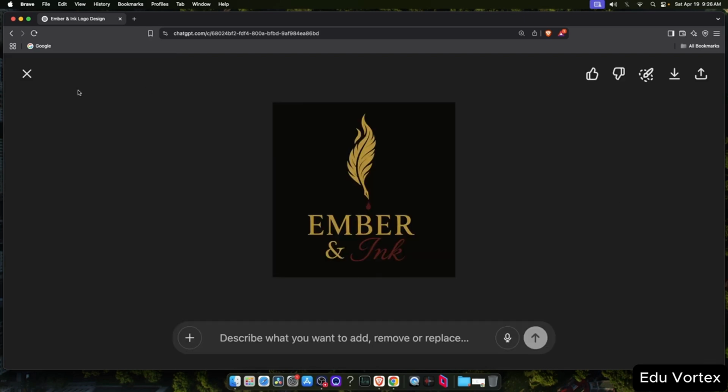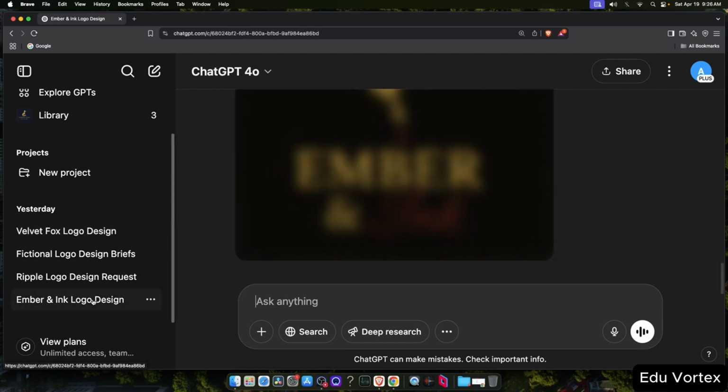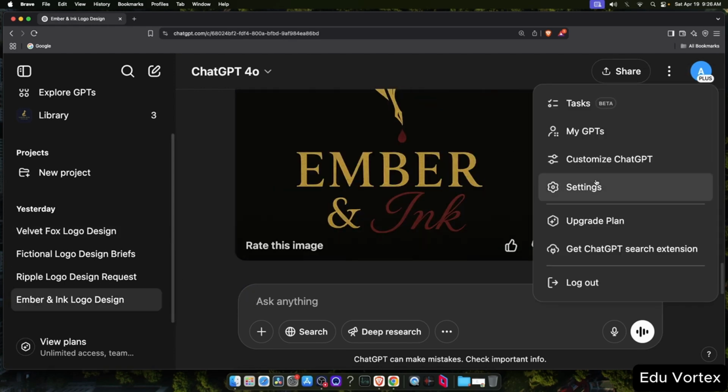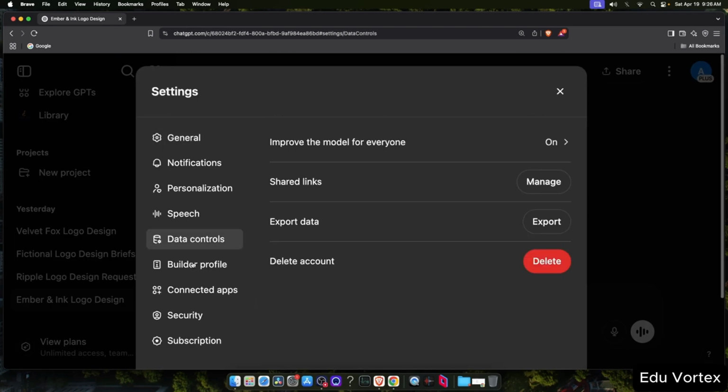In the previous video, we created the Velvet Fox Studio logo. You might have noticed that the Velvet Fox Studio and Ember and Ink logos all looked quite similar. That likely happened because of a setting we'll take a look at now.